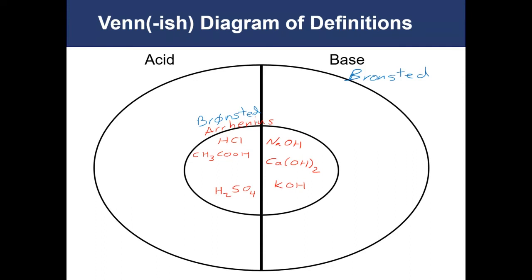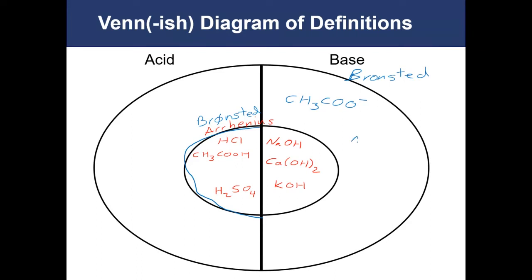So everything here in this inner circle that used to be Arrhenius acids are still Bronsted acids. But the bases have expanded to include not just the Arrhenius ones. They include all the ones that used to be Arrhenius bases, but now they have things like the acetate ion, CH3COO minus. This can accept a hydrogen to give back acetic acid.